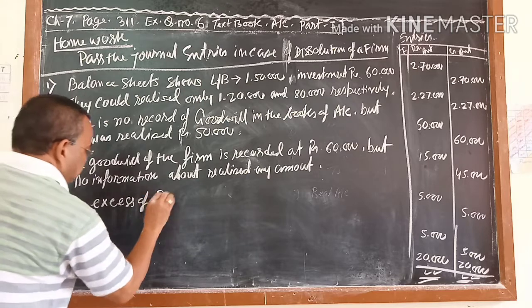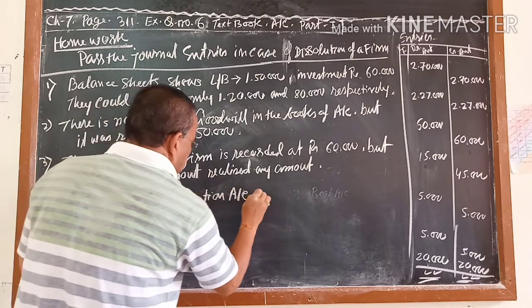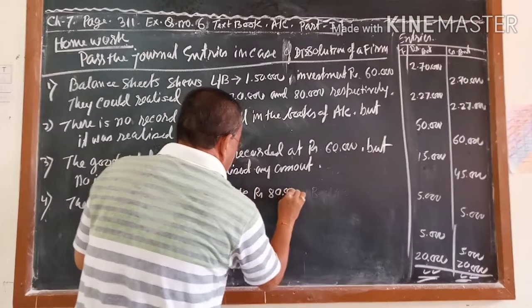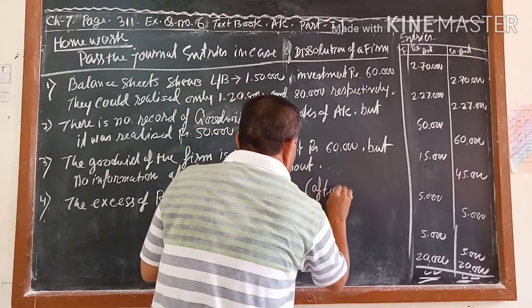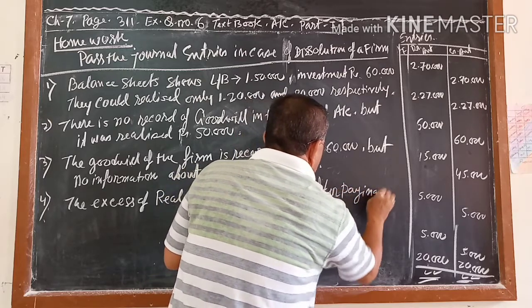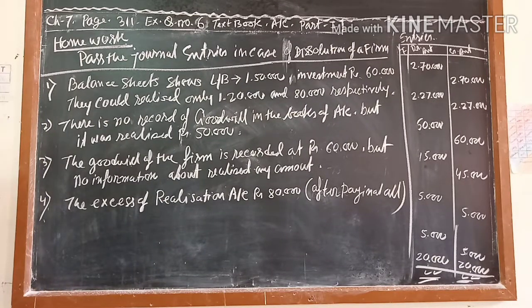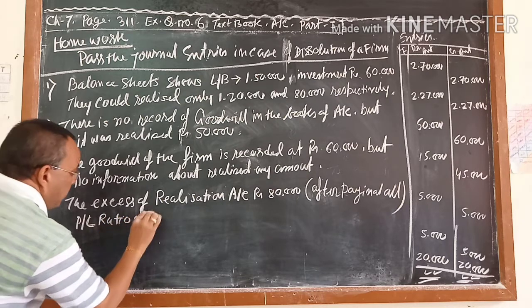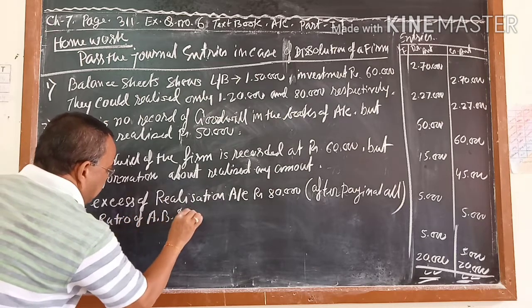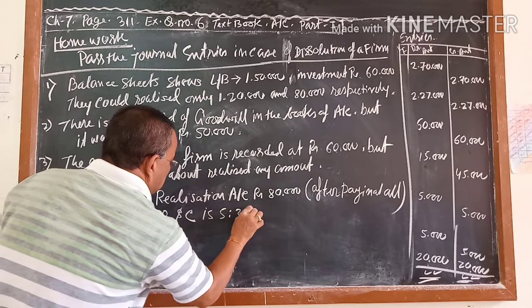The profit and loss ratio of A, B and C is 5:3:2.